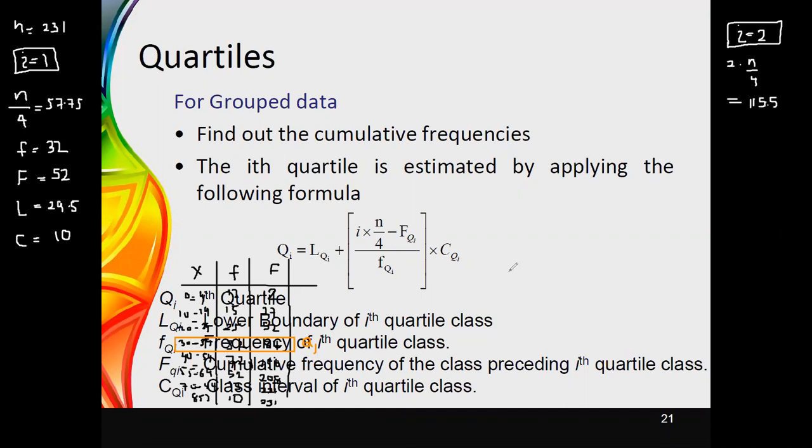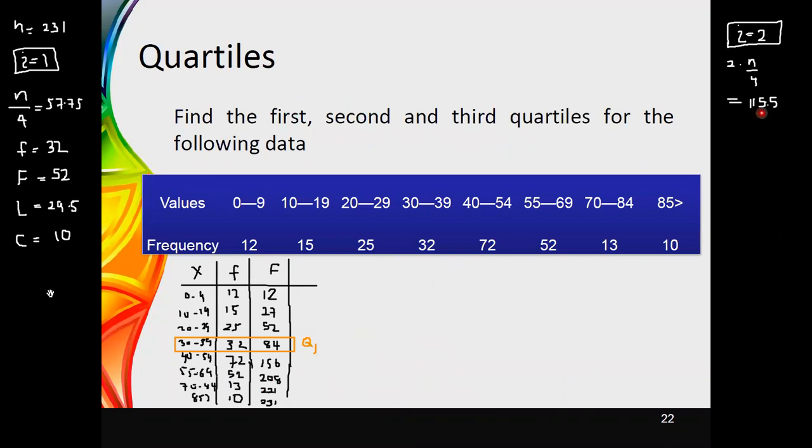After this, I need to identify the class containing this value. Now you can see that 115.5 is beyond the cumulative frequency 84, but it is below 156. Therefore, I can say this is my quartile class.